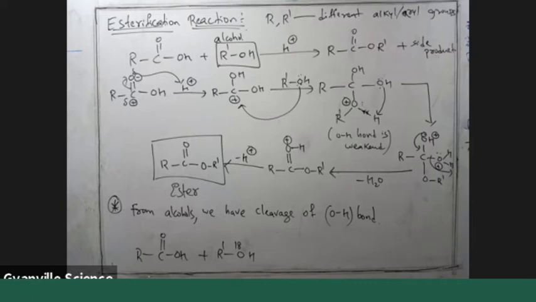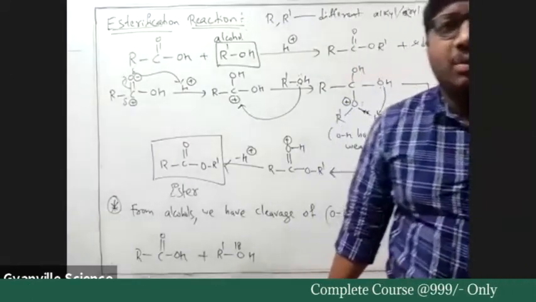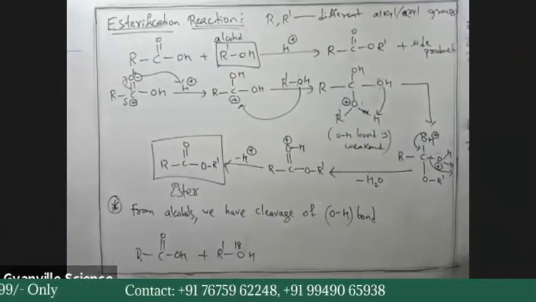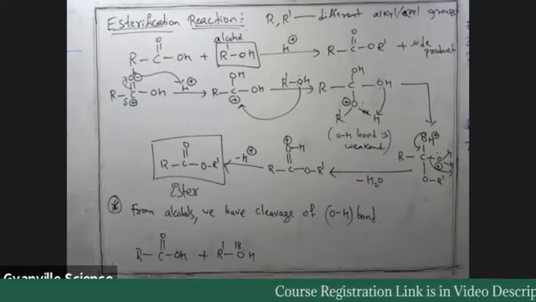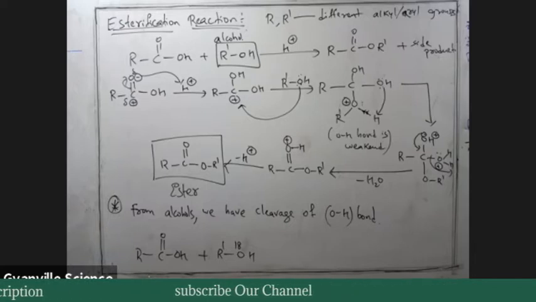Oxygen is replaced by another oxygen whose mass number is 18. So normally, what's the mass number of oxygen? Aniket says 8, but 8 is the atomic number, not the mass number. The mass number is 16, okay?